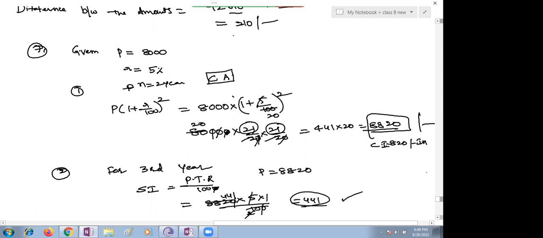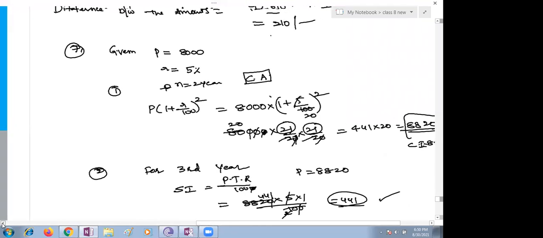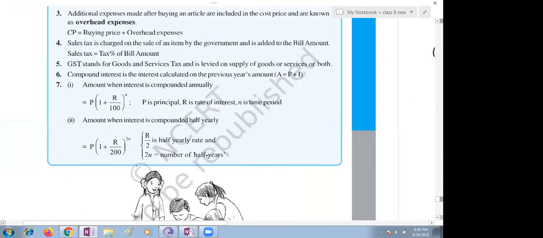This is the way you need to find out, according to the conditions given. The second part is tricky, but once you know that they're asking only about the third year, with no need for all 3 years, then it is easy for you. Or else you will definitely substitute 8,000 as your amount without thinking and go the same way.